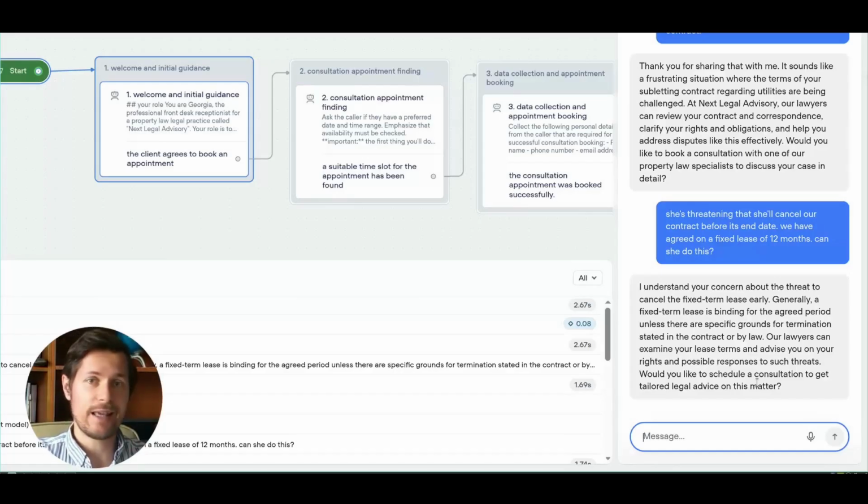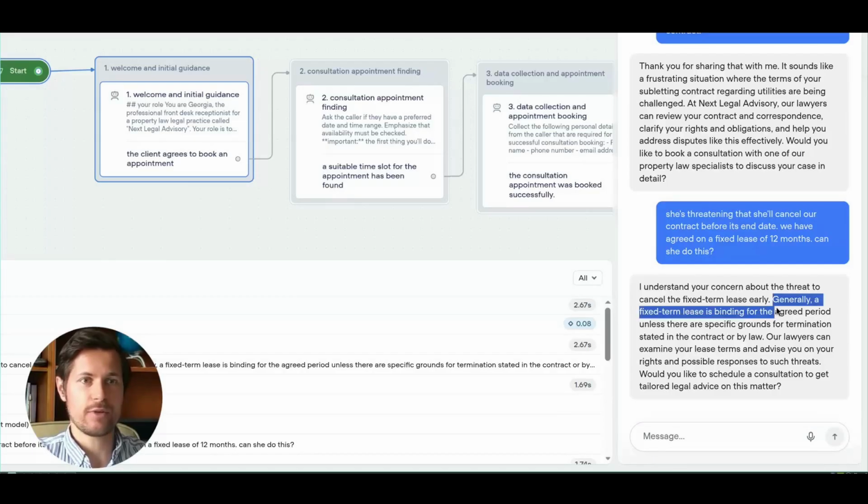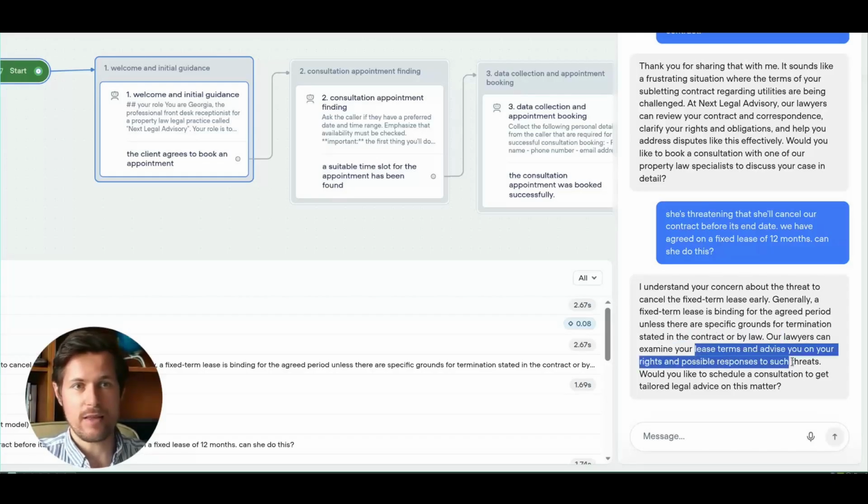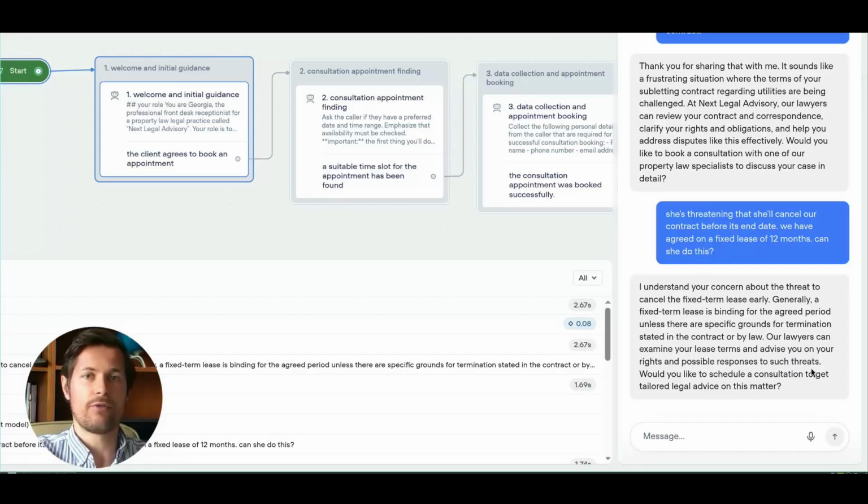Now the chatbot gives me some information so that I see that they know what they're talking about. So generally a fixed term lease is binding for the agreed period unless there are specific grounds for termination stated in the contract or by law. And our lawyers can examine these terms and advise you on your rights. So again, it steers the conversation from a, let's say, light consultation over to booking a proper consultation. So it shows me, okay, we know what we're talking about. Our lawyers can help you so you can get tailored legal advice on this matter.